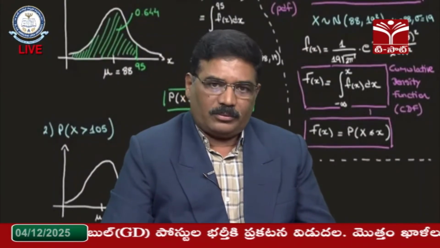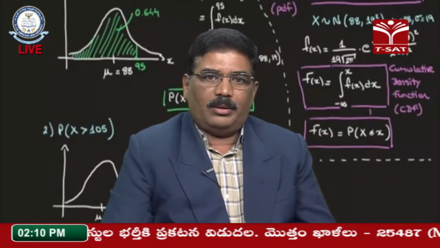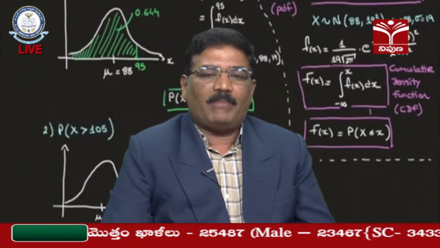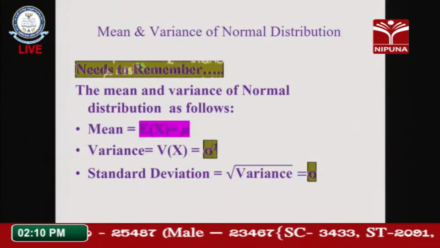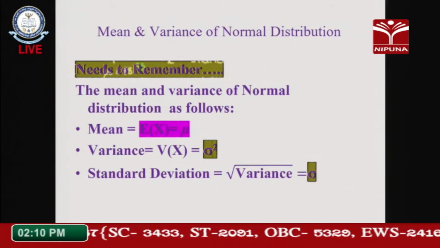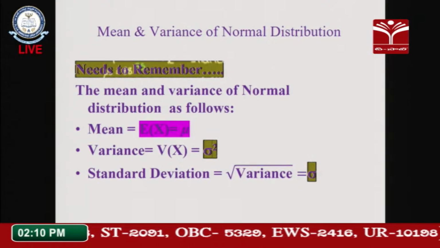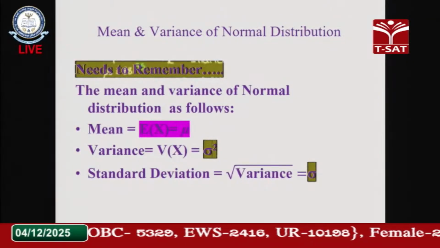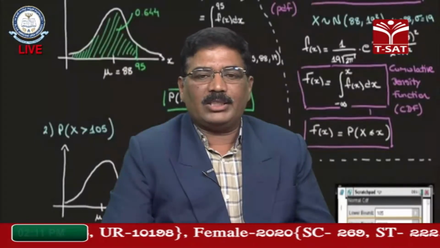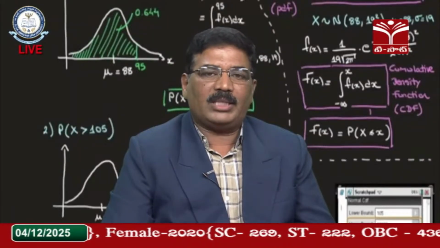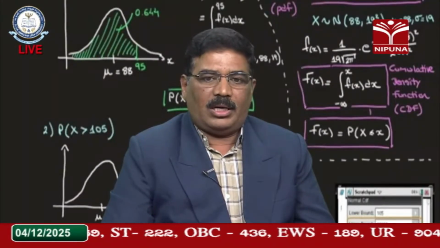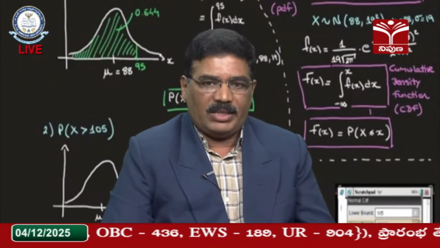Next we can go for the mean and variance of the normal distribution. The mean equals the expectation of x, which is the integration from minus infinity to infinity of x f of x dx, and we get the value mu. At the same time, mu 2 prime equals the expectation of x square, which is the integration from minus infinity to infinity of x square f of x dx. After getting this mu 2 prime, we can get mu 2, that is the variance. The standard deviation is the square root of the variance, that is, sigma is the standard deviation.